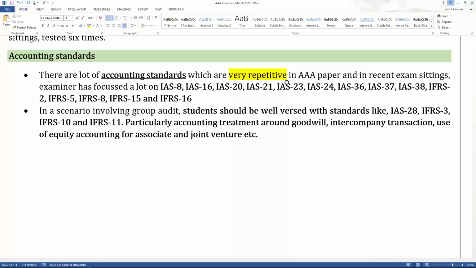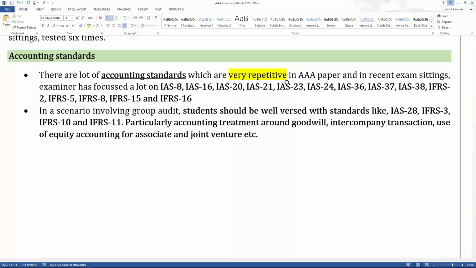IAS 38, the most favorite of the examiner, intangible assets. IFRS 2, share-based payment, comes a lot of times. IFRS 5 comes a lot in the recent papers. IFRS 8 has started to come a lot in the recent papers of the AAA. IFRS 15, I think this is the most favorite standard of the examiner, revenue recognition, and IFRS 16. So these are the most repetitive. You need to ask yourself how good you are on these standards.